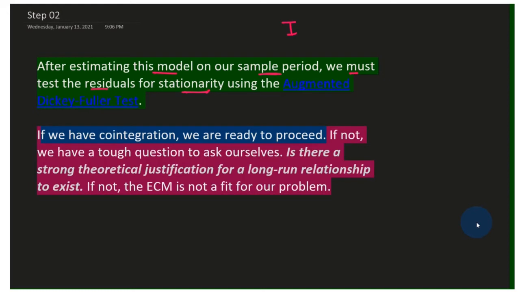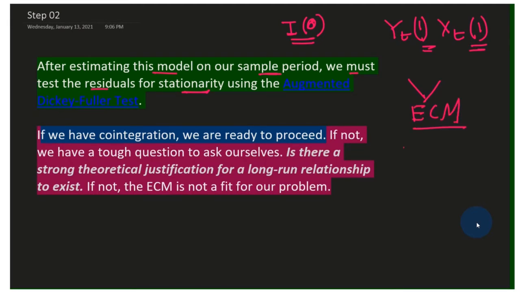If the residual series is stationary at level, and the two variables, let's say YT and XT, are stationary at first difference, then only we can move to error correction model.